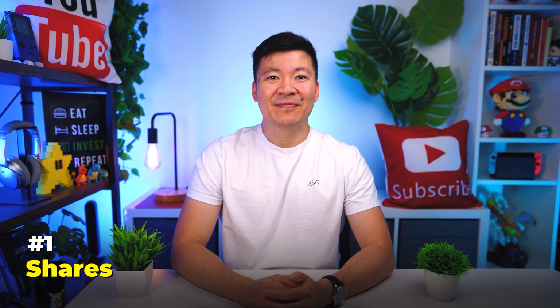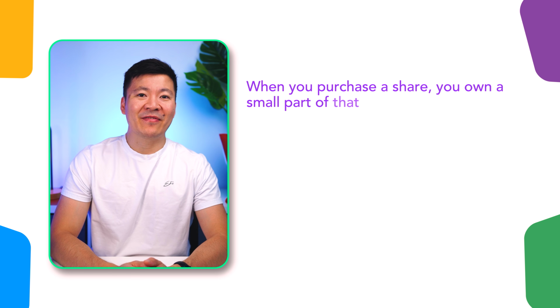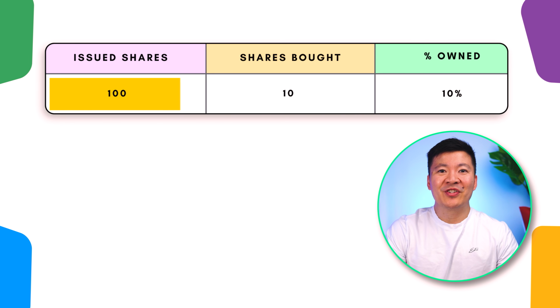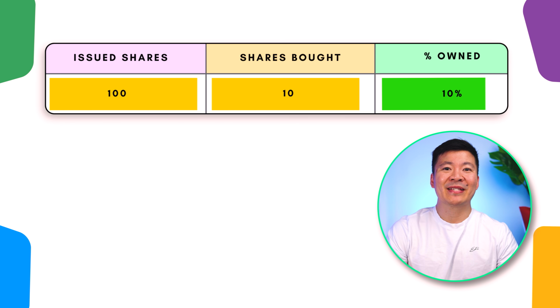1. Shares. These represent ownership in a company. When you purchase a share, you own a small part of that company. If a company issues 100 shares and you buy 10 shares, you own 10% of that company.